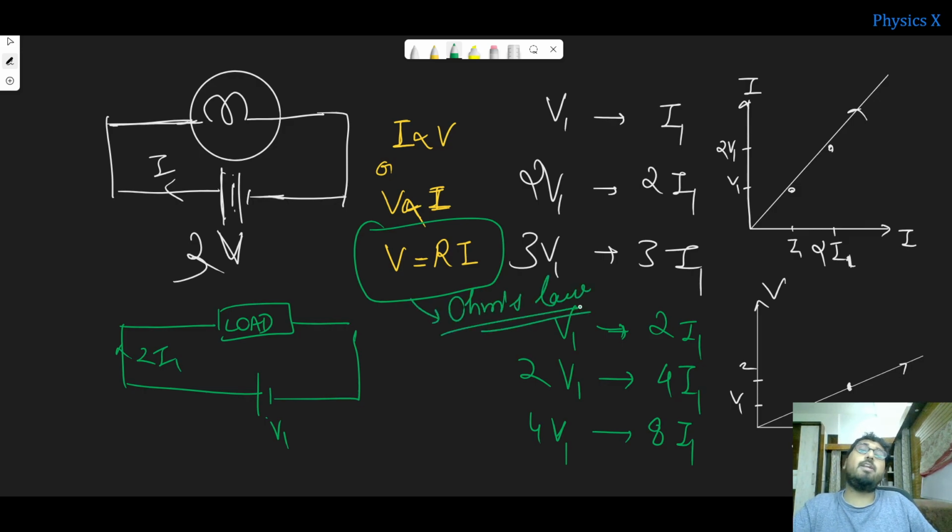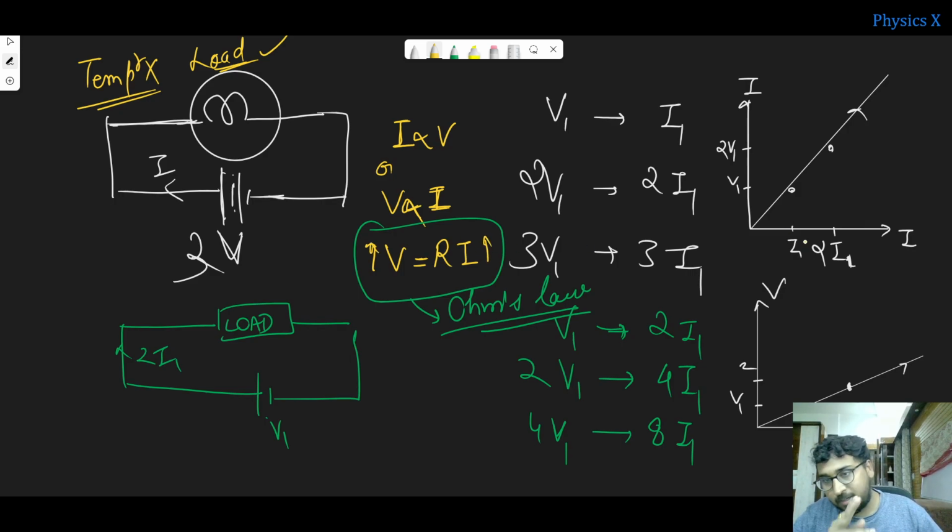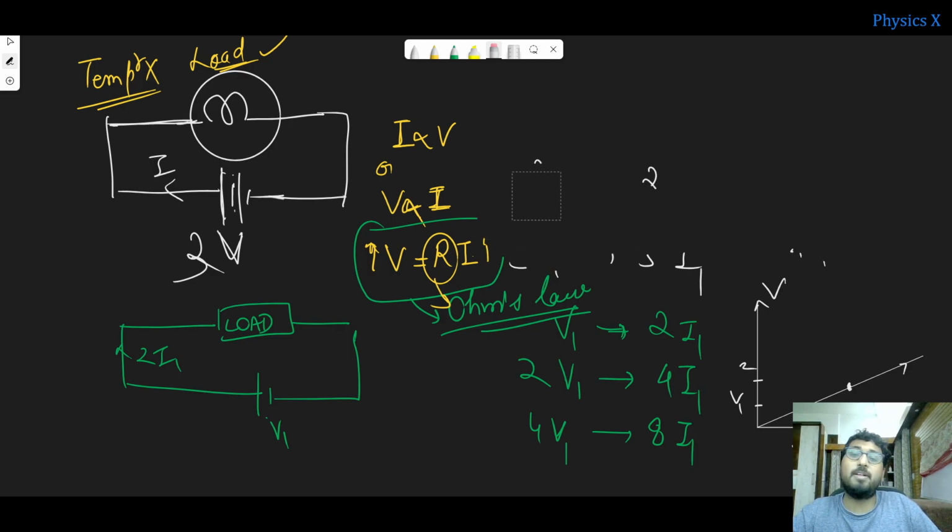So what happened when you are increasing the voltage and the load is kept constant, and the temperature is also the same? These two conditions are necessary: the temperature isn't changing, and the load is also the same. In that case, if you are increasing the voltage, the current is also increasing in proportion. And if that proportion is R, it is always something times current is voltage, and that multiplying factor is nothing but what is called the resistance.